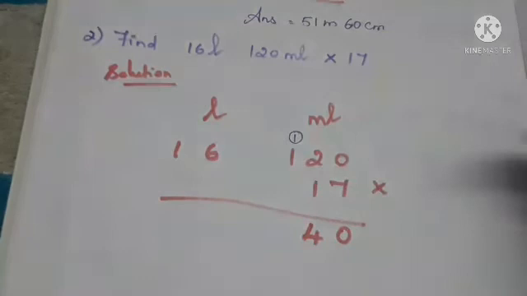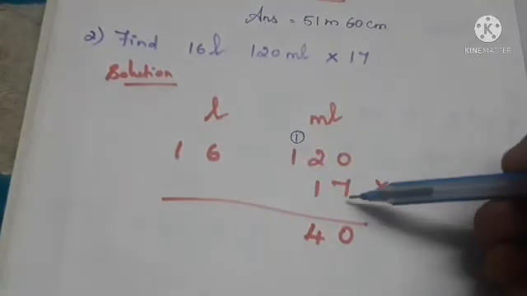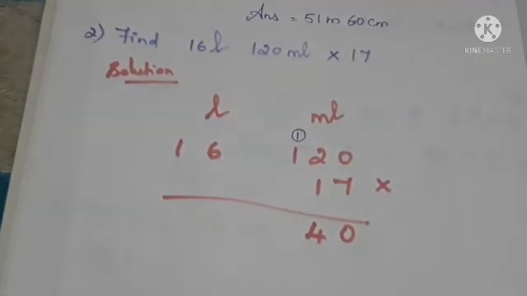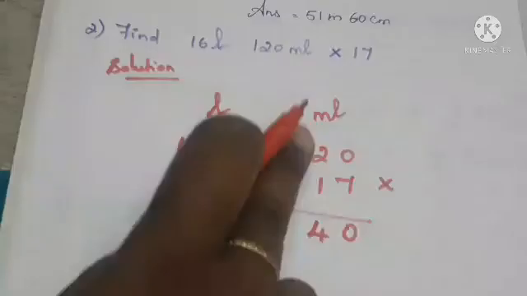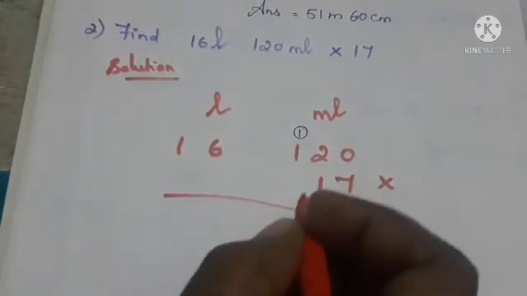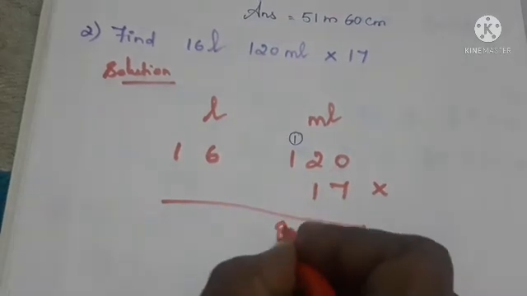Next we have to multiply 1 into 7, the hundreds place with the 7. 1 seven is 7, plus the 1 balance. So 7 plus 1 is 8.